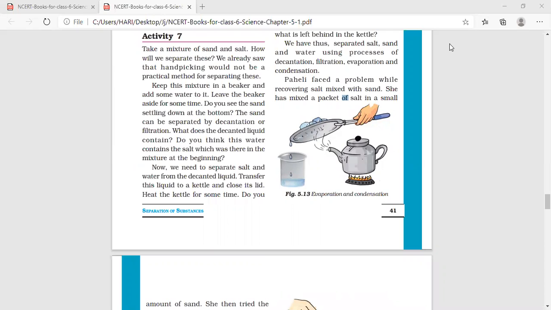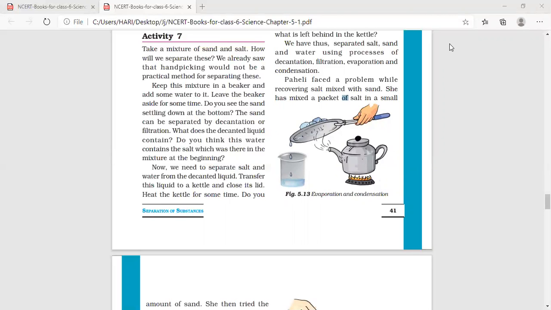On adding water, salt will form the salt solution and sand being heavier will settle at the bottom. Now, this salt solution can be taken into another vessel by decantation. Now, how will we separate salt from this salt solution? That can be done by evaporation. We will heat the water. On heating the salt solution, the water will get evaporated and the salt powder will remain in the vessel.